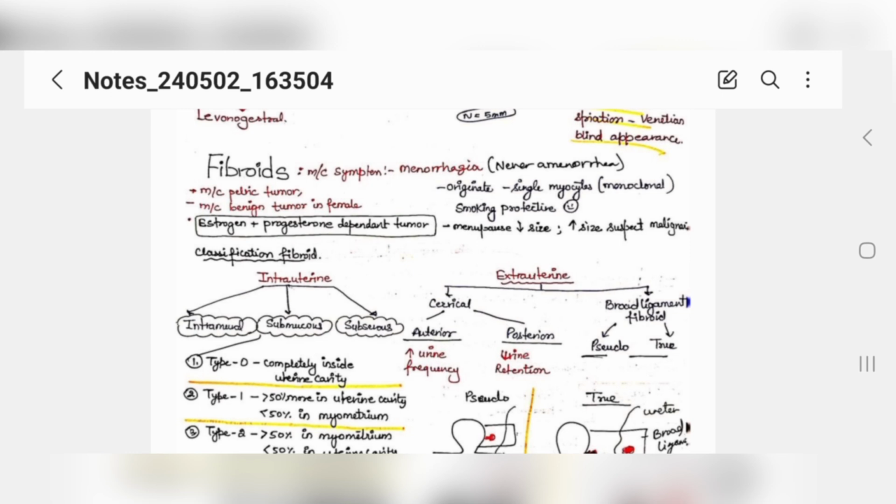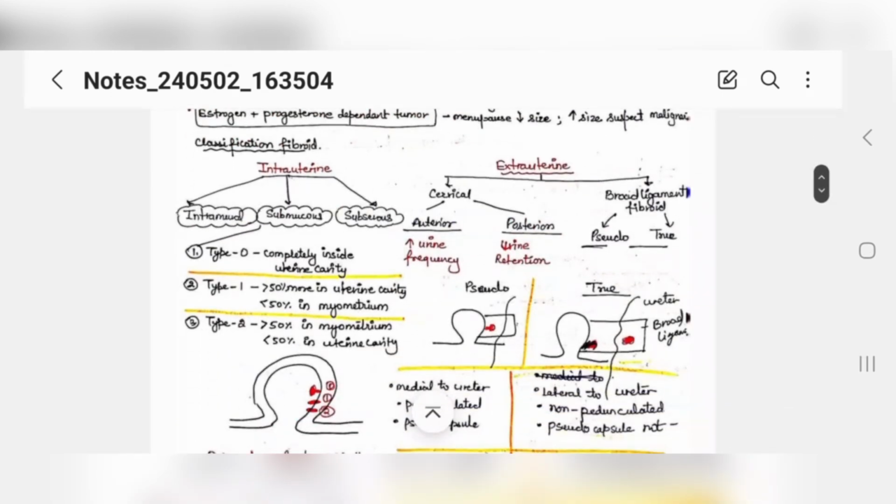Okay, so if a patient is in early 40s or above the age of 40s, then after her menopause this fibroid size will decrease for sure. But if in case it increases, then for sure we have to rule out or suspect any malignancies, right? Now the classification which is asked in exam recently, also in NEET PG also they asked, you need to learn. See, you have fibroids which is extrauterine and intrauterine, which means inside the uterine cavity or outside the uterine cavity. Now if we talk about inside the uterine cavity, you have intramural, submucous and subserous.